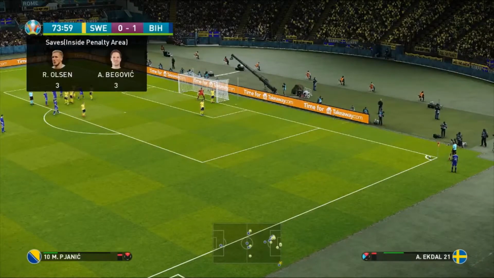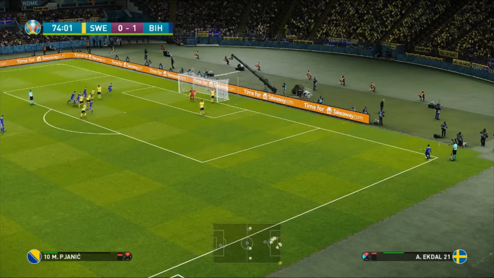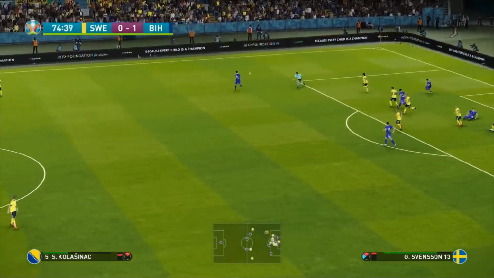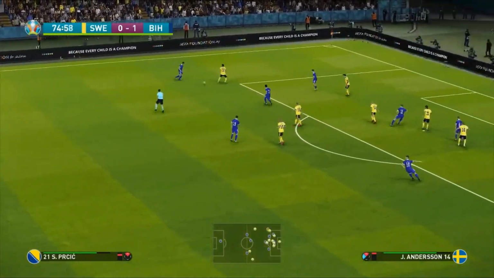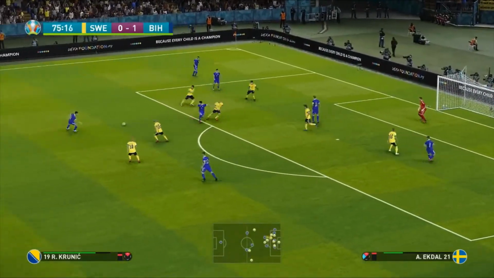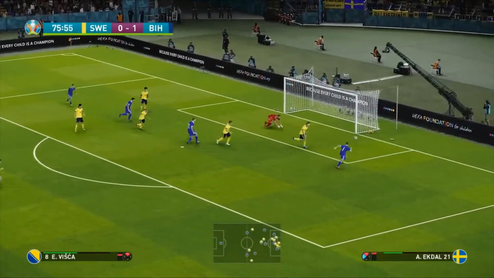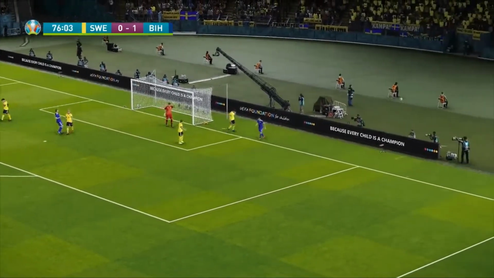All teams have been really, really good when it comes to defending. It's lofted in. Hit high, and it goes out of the box. Klasinac can collect this one up. Here's Prisic. Now for Krunic, who just come on a moment ago. Back to Prisic. Hits it this time. And it's rebounded and out.